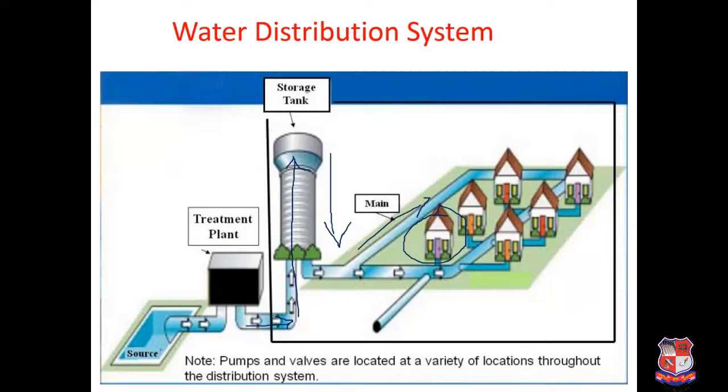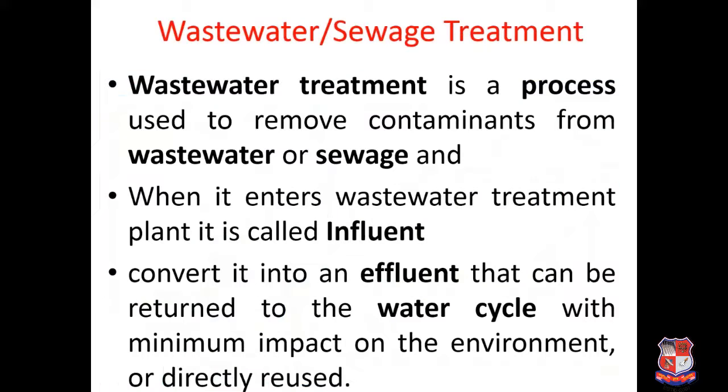Now we will discuss wastewater or sewage treatment plant. Basically, whatever domestic wastewater comes out from the community is generally called sewage, and wastewater treatment is a process to remove all the contaminants from wastewater or sewage. When this wastewater passes through the sewerage network and enters a wastewater treatment plant, it is generally called influent. So whatever comes to your wastewater treatment plant is your influent.